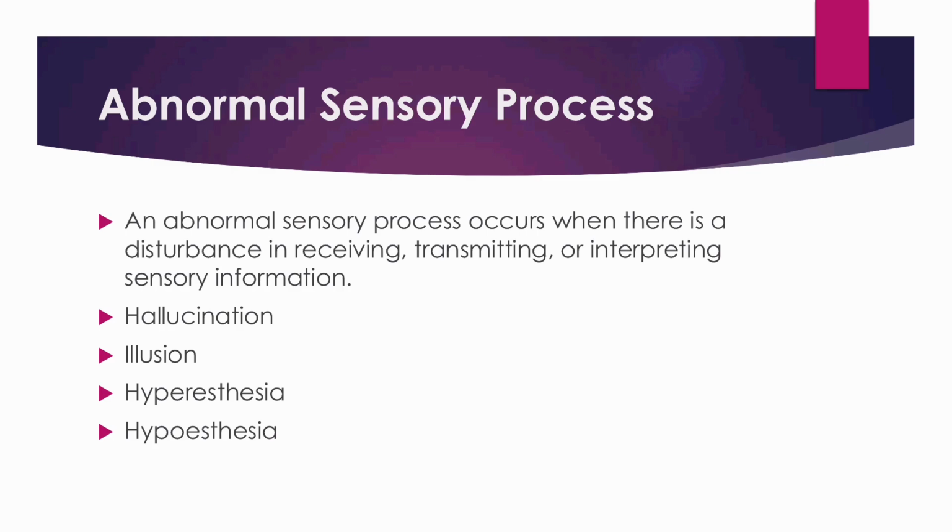Next one is hyperesthesia. So, increased sensitivity to sensation. For example, normal sounds seem very loud or a light touch feels uncomfortable. Next one, hypoesthesia. So, decreased sensitivity to sensation. For example, reduced ability to feel touch, pain, heat or cold. So, an abnormal sensory process occurs when sensory information is not received, not transmitted or not interpreted correctly, leading to problems such as hallucination, illusion, increased sensitivity or decreased sensitivity.